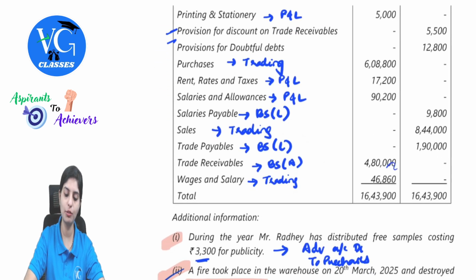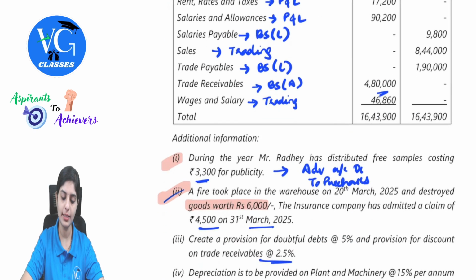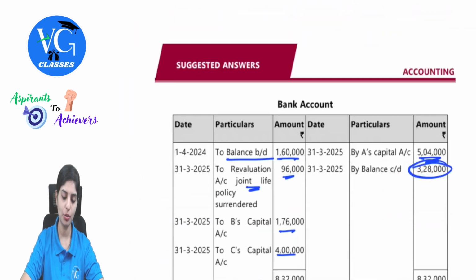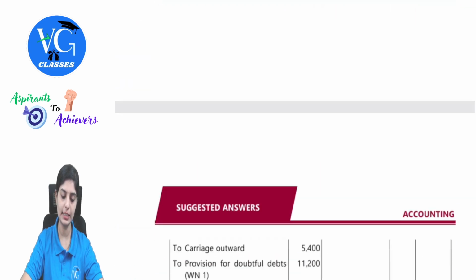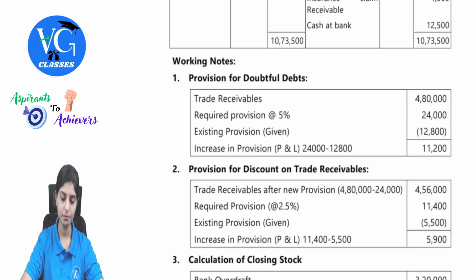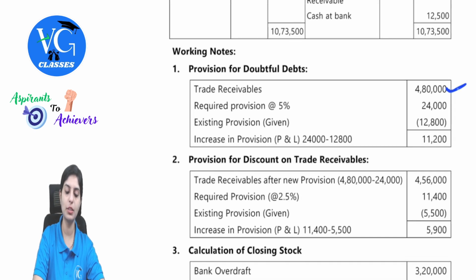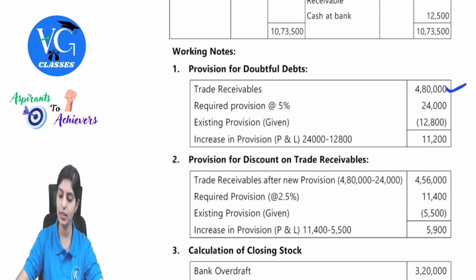Trade receivables 4,80,000. They're asking us to present 5% as doubtful debts and 2.5% as discount. There is a working note already given by the institute. Let's understand from that itself. Existing trade receivables is 4,80,000, so required is 4,80,000 into 5%, which is 24,000. From the given details, 12,800 was already presented.